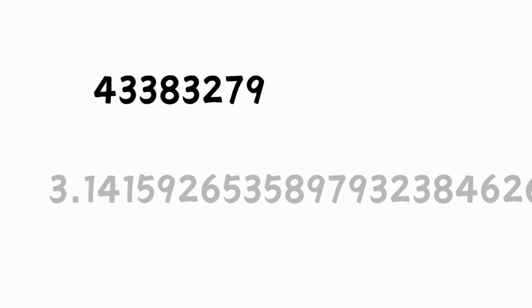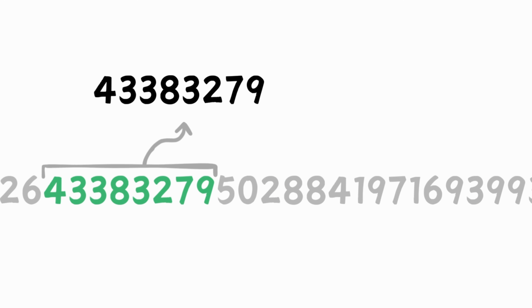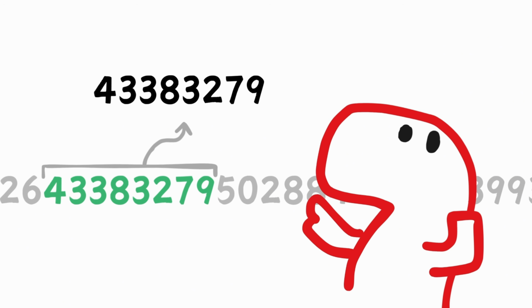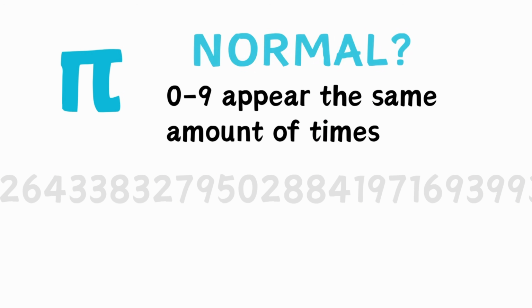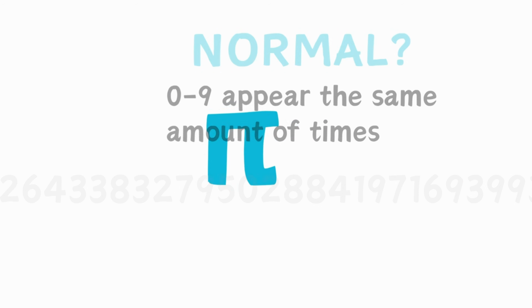For example, a popular theory is that any sequence of numbers has to appear in pi at some point because it is irrational and goes on infinitely. But we aren't sure. We don't know if pi is a normal number, meaning we don't know if every digit from 0 to 9 appears the same amount of times in pi.